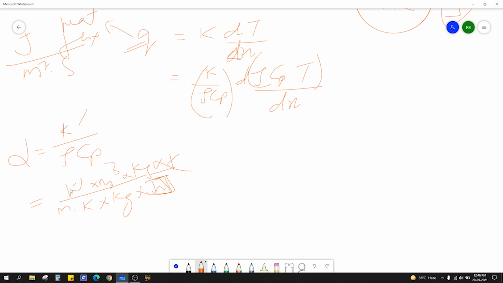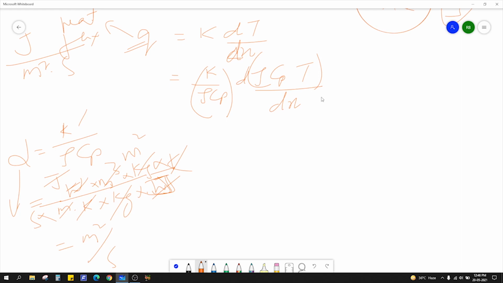And watt is joule per second. Now just cancel the common terms: Kelvin, Kelvin, kg, kg, meter, meter square. You see it is nothing but meter square per second. So this alpha is thermal diffusivity.